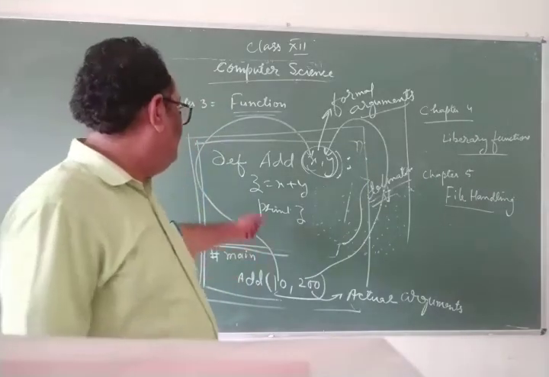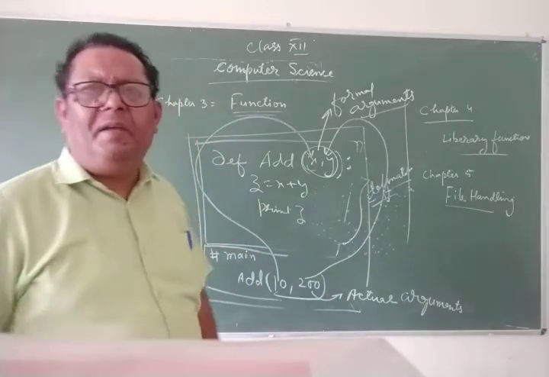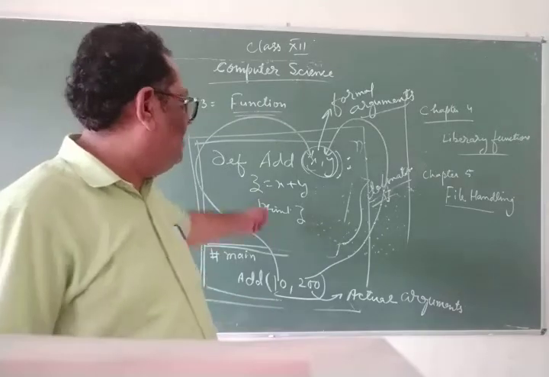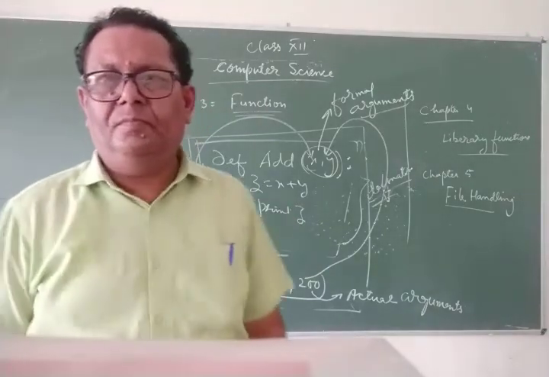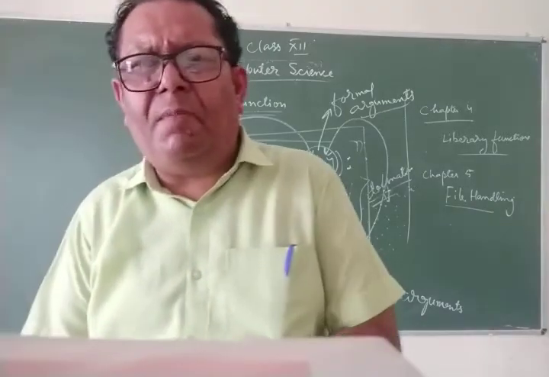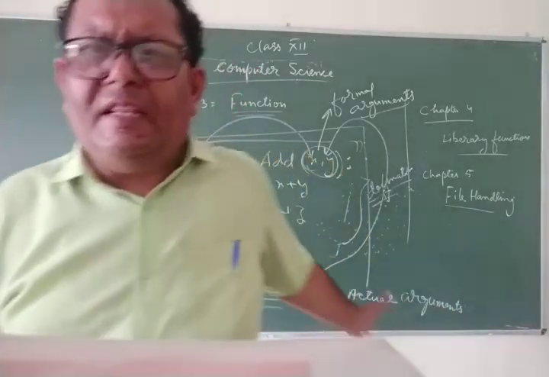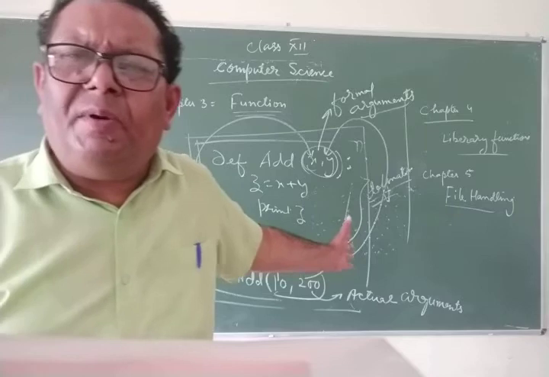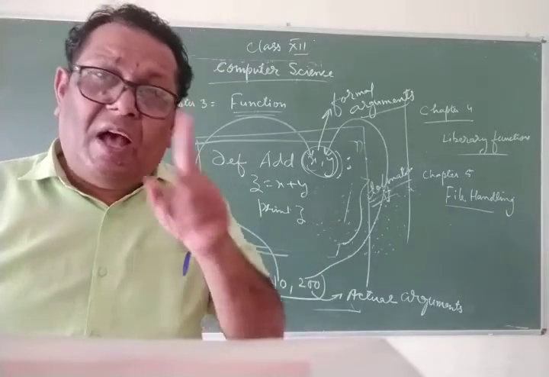In that case, z will be x plus y, so the value of z will be 30. This is the same program I have converted into an argumented function. So I can say that the function add is an argumented function, and before that it was a non-argumented function.